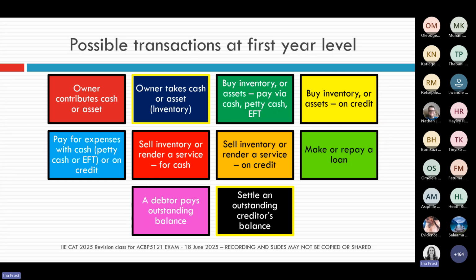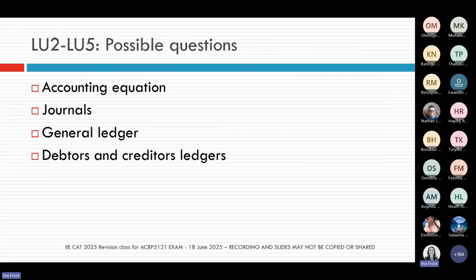So those are your typical first year transactions. And you must say to yourself, can I do those transactions in an accounting equation question? Could I write them up in the different journals?